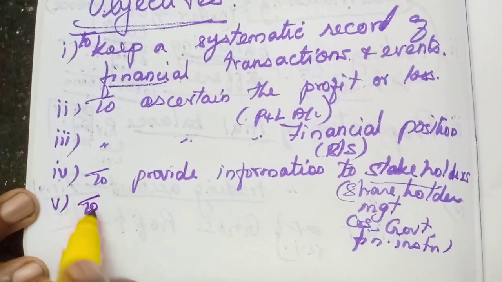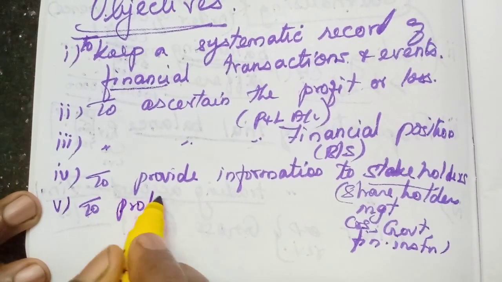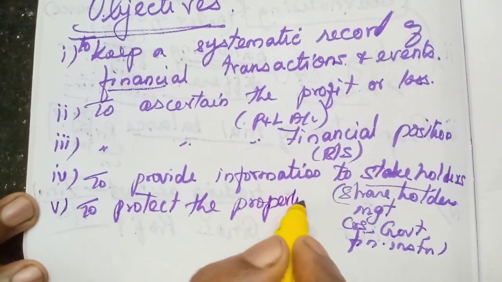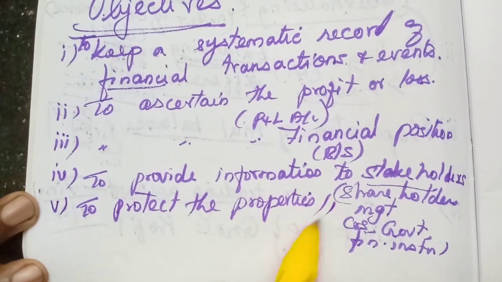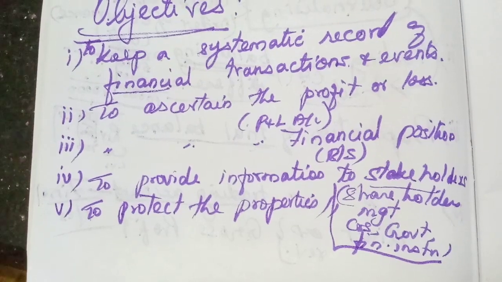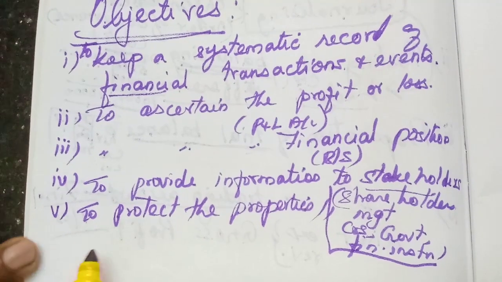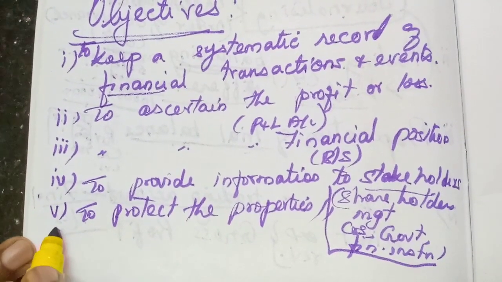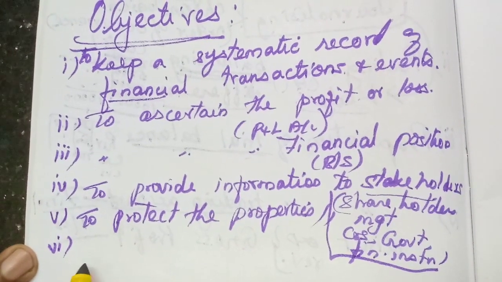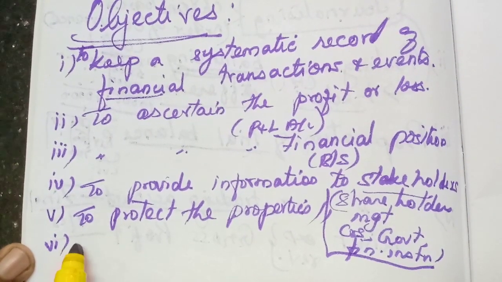To protect the properties of the business. Because the value of the properties will be entered in the balance sheet. So that is also one of the objectives. From accounting we can come to know how much property is available for that business concern. So it protects. In the next year also they can value and check whether the properties are protected or any property is destroyed.